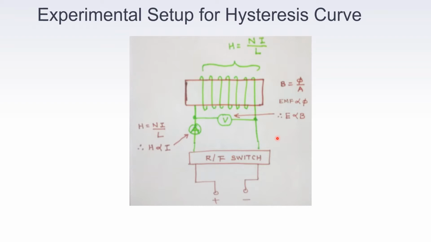The current input is directly proportional to the magnetizing force, that is H, by the formula H is equal to Ni by L. So that will form the x-axis, that is H. On the y-axis there will be flux density, and voltage is proportional to the flux density. So this B will be on the y-axis of the CRO and H will be on the x-axis of the CRO. If you are going to give DC supply, then you need to connect a switch so that you can reverse the supply. Hysteresis loop is always obtained because of the reversal of the supply.